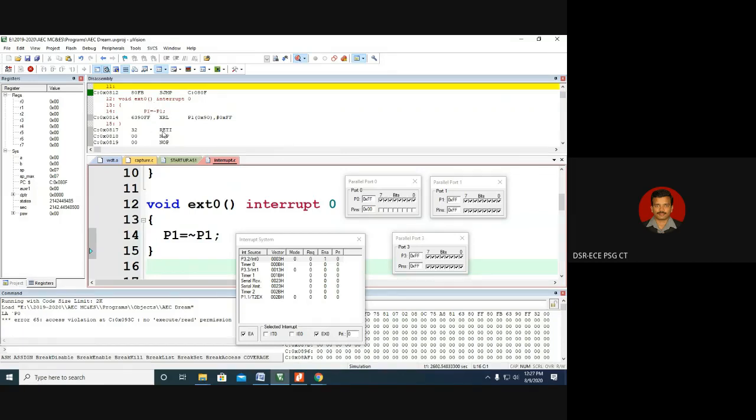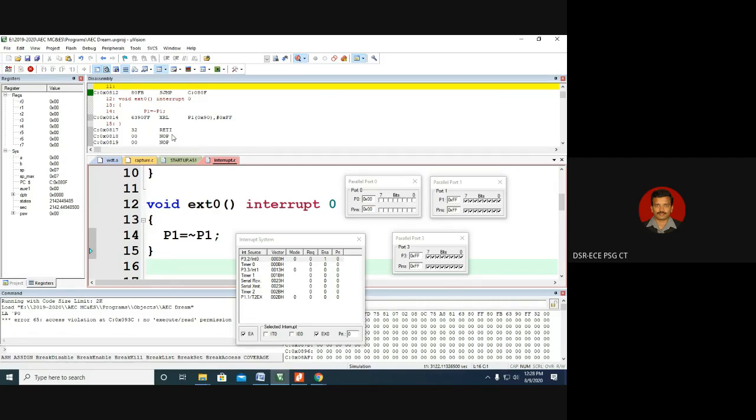And after that, there is the return interrupt instruction, RETI. After executing the return interrupt instruction, it will jump back to the main routine. Now the question comes: if the interrupt suddenly comes, the program execution will jump to 0003. Then when the return interrupt is executed, where will the return address be stored? That question will come. So the return address will be stored in the stack.